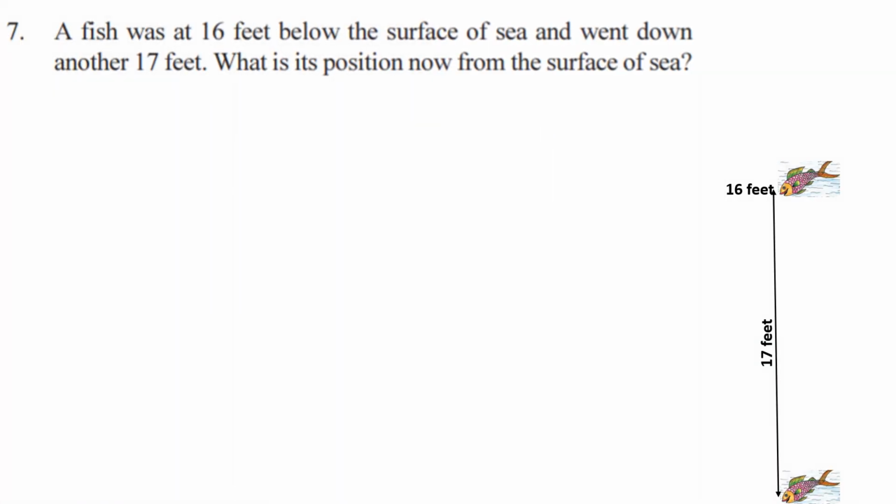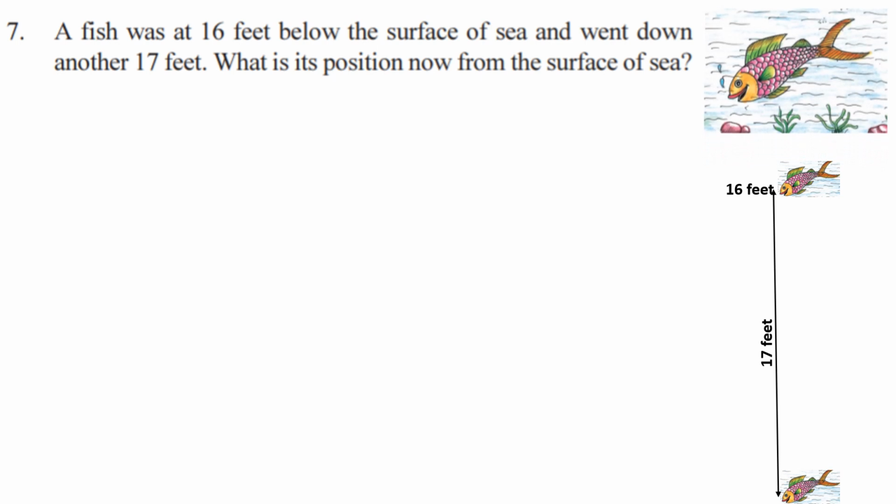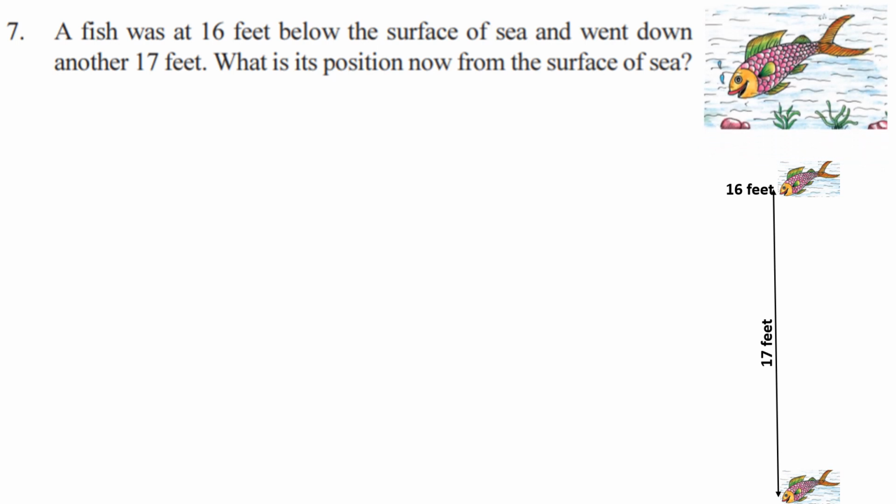Number 7. A fish was at 16 feet below the surface of the sea and went down another 17 feet. What is its position now from the surface of the sea? Look at that. In this picture, they gave that a fish was at 16 feet below the surface of the sea and went down another 17 feet. Now, what is the position of the fish from the surface of the sea? Write the solution now.